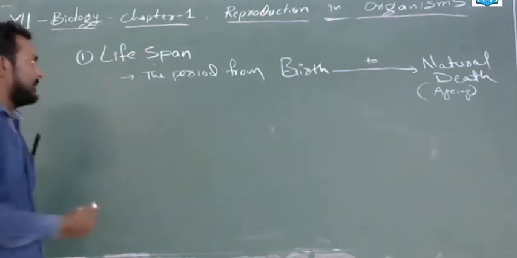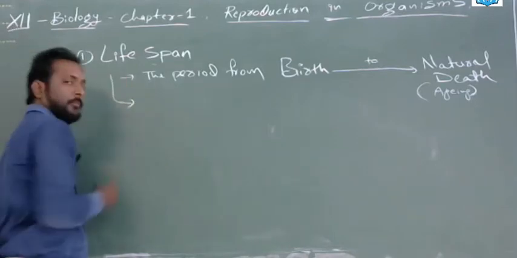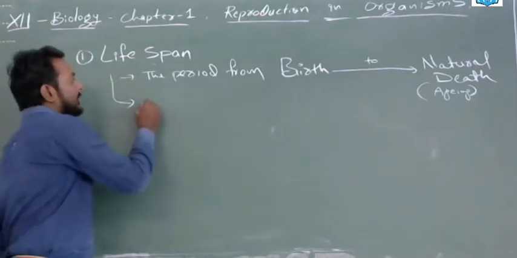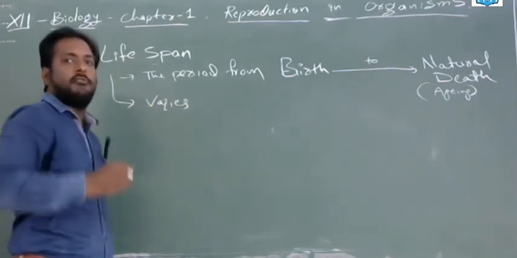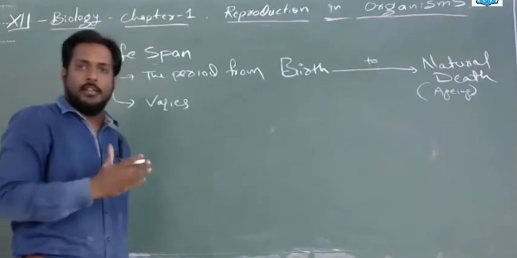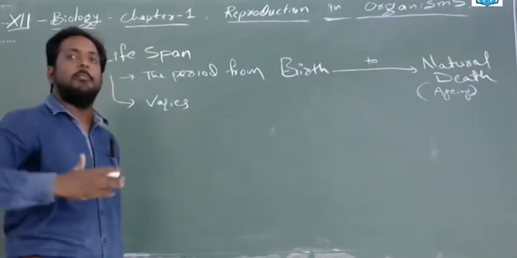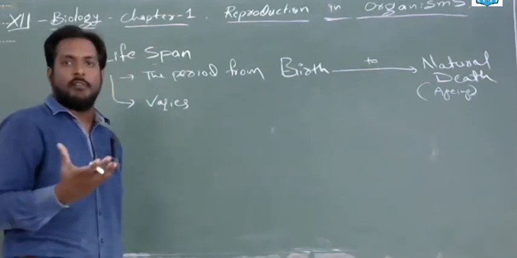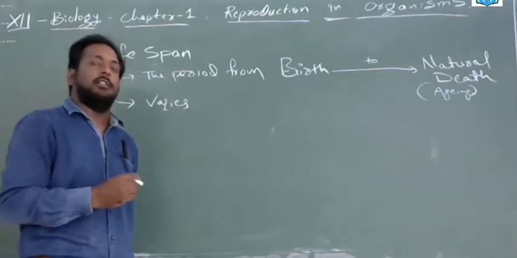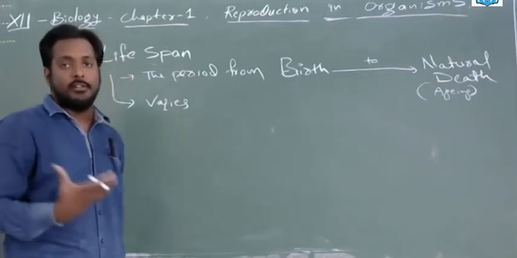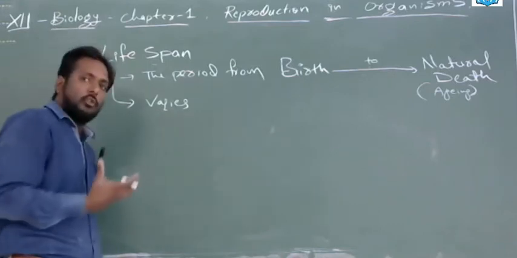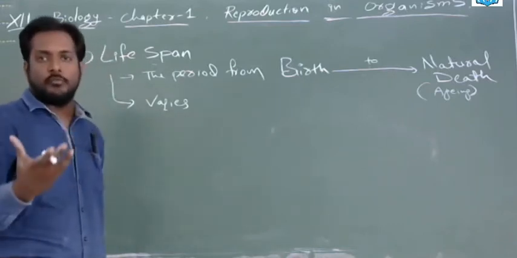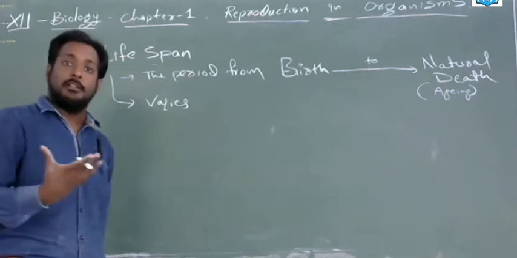Next, what is the specialty of the lifespan? Any variations? Yes, the lifespan will never be the same. It varies, different for every organism. For each plant, the lifespan will be different. Some plants survive for only 2 months, like annuals. Some survive for 2 years, biennials. Some survive for many years, perennials. Even some mosquitoes and flies survive for only a few days and months.